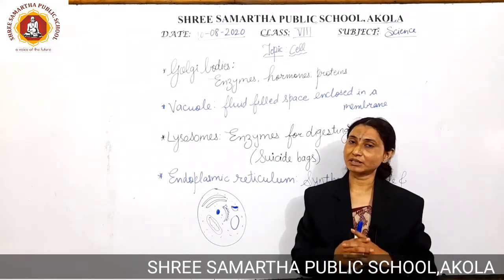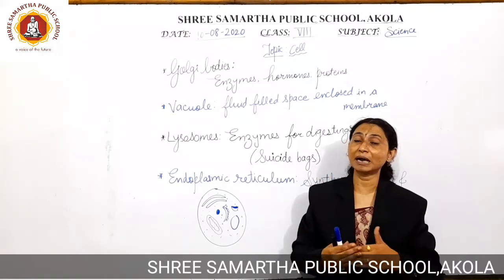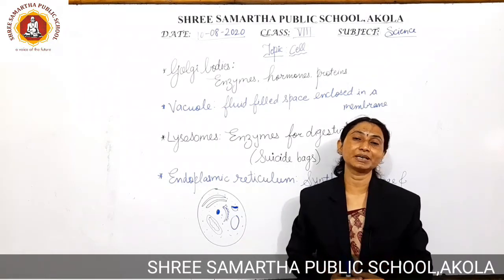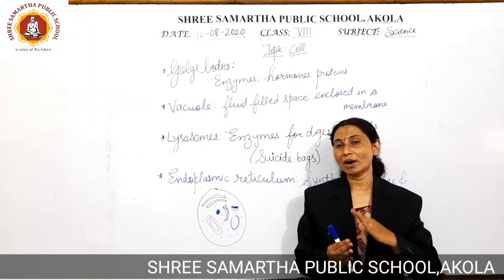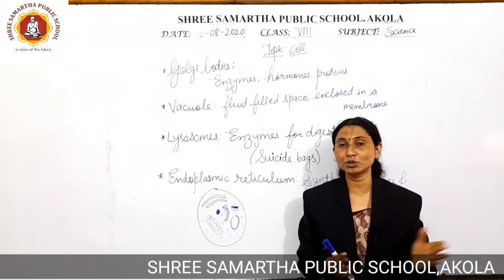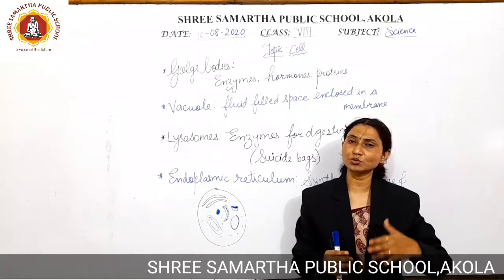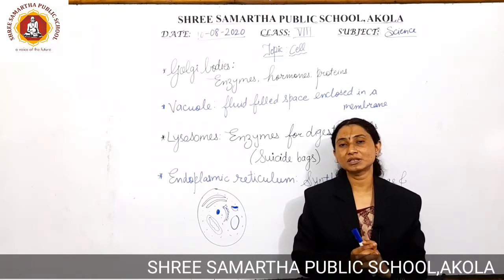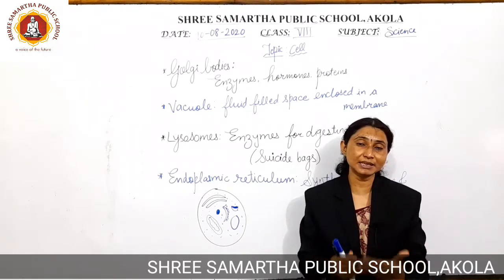Till now we have discussed about the cell membrane. The cell wall is also there in plant cell, which is going to surround the cell membrane. Additional membrane is there. It is made up of proteins which are going to provide a particular type of nourishment to the cell, and they are going to participate in many activities related to the cell protection also. After cell membrane, we have discussed the structure and function of cytoplasm, that is a jelly-like substance.